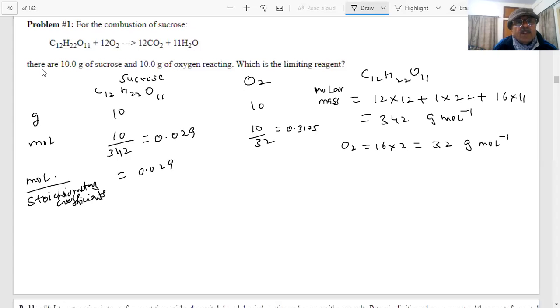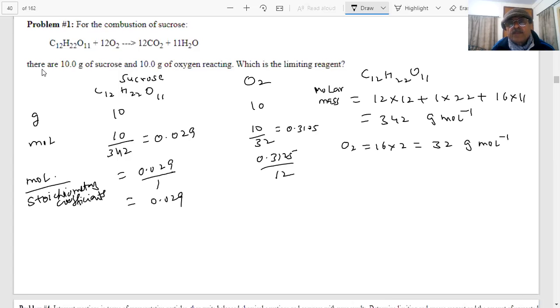0.029 divided by 1, and 0.3125 divided by 12. Whole 12 here, 1 here. You need a lot of oxygen for combustion of this. 12 moles of oxygen for 1 mole of sucrose, students. So what are you getting? 0.029. And what is this value now?